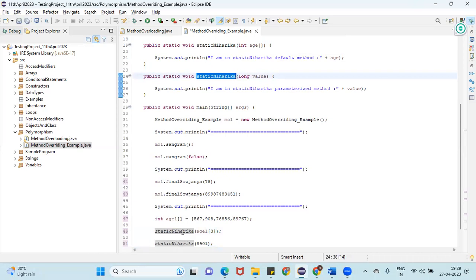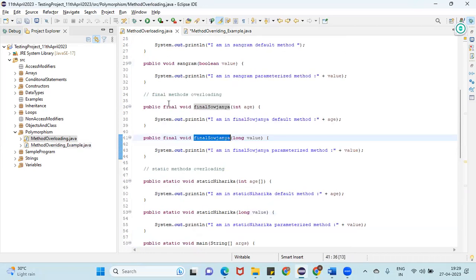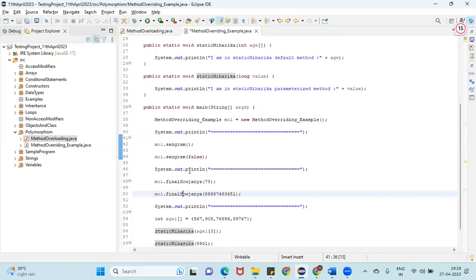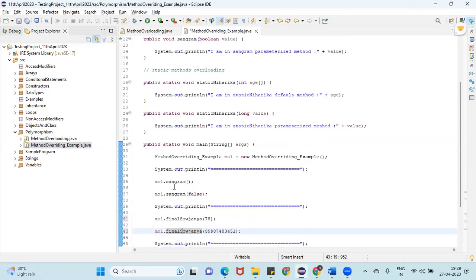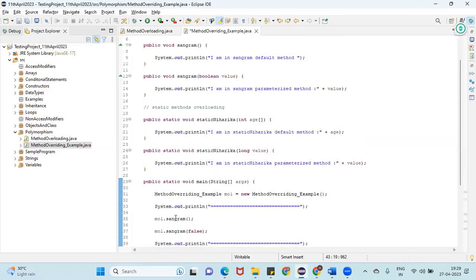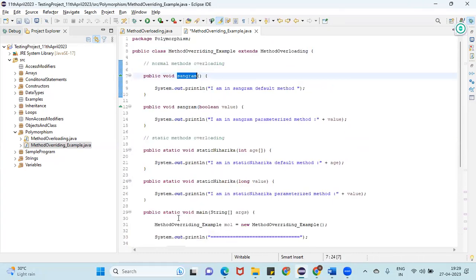If I call final Saujanya, it will call the parent class final method because we don't have a final method here. And if I call Sangram here, it will call the child class Sangram method only, because we have the method in our child class as well.